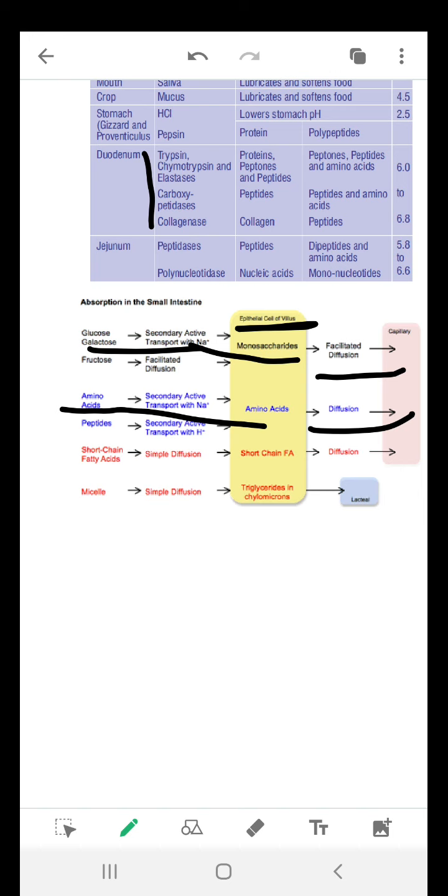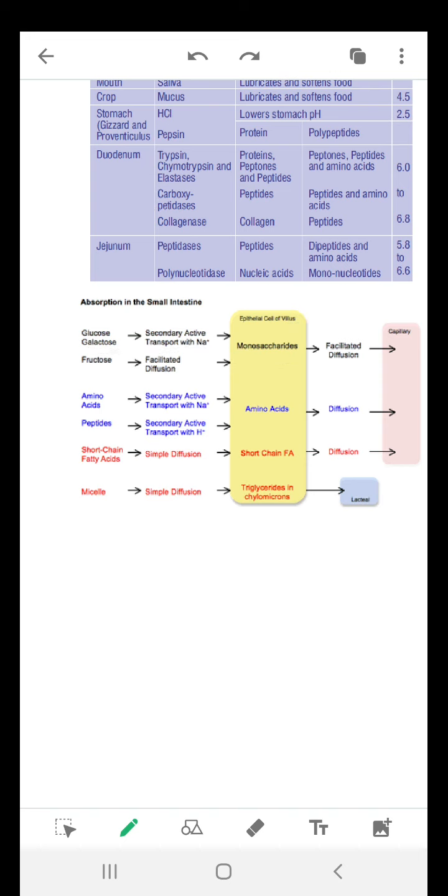Okay. Then you have very small chains of fatty acid. They enter directly into the villi and they enter in your blood by capillary. There आपके ज़हन में क्वेश्चन आ रहा होगा. You must be thinking, मिस ने तो बोला था फैटी एसिड कि मिस वो तो लैक्टियल में जाता है. I have said small chains of fatty acid. यहाँ पे मैंने वर्ड यूज़ किया. Small chains of fatty acid जो होती हैं वो बहुत स्मॉल होती हैं, वो डायरेक्ट ब्लड में एंटर हो सकती हैं. But जो लार्जर चेन्स होती हैं, they have to enter in the lacteal.